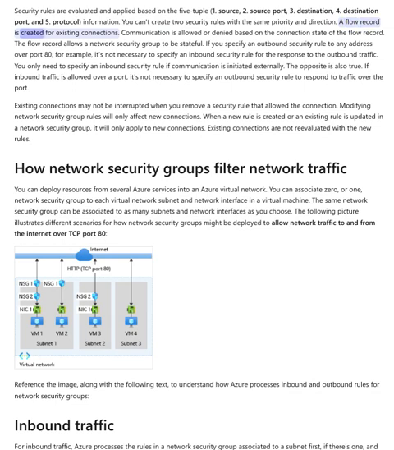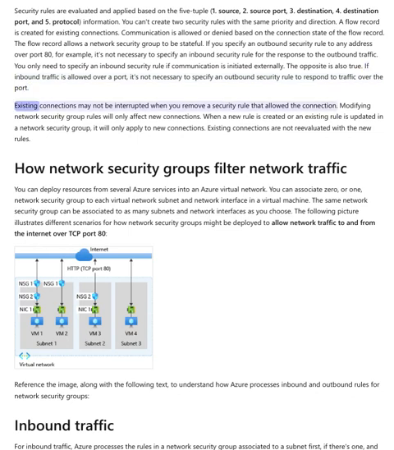A flow record is created for existing connections. Communication is allowed or denied based on the connection state of the flow record. The flow record allows a network security group to be stateful. If you specify an outbound security rule to any address over port 80, for example, it's not necessary to specify an inbound security rule for the response to the outbound traffic. You only need to specify an inbound security rule if communication is initiated externally. The opposite is also true. If inbound traffic is allowed over a port, it's not necessary to specify an outbound security rule to respond to traffic over the port.